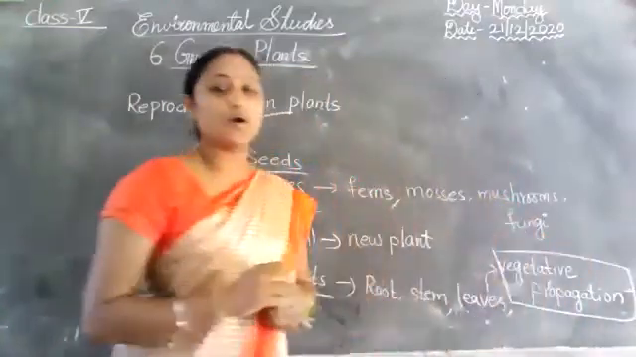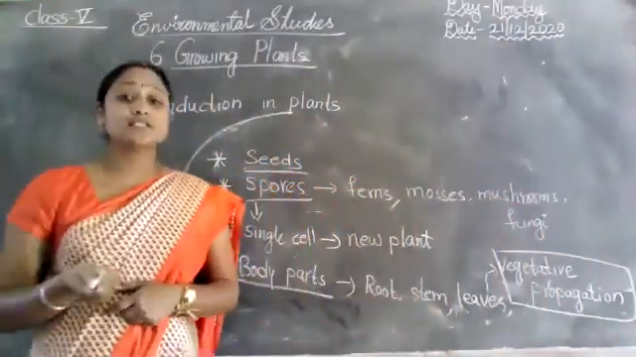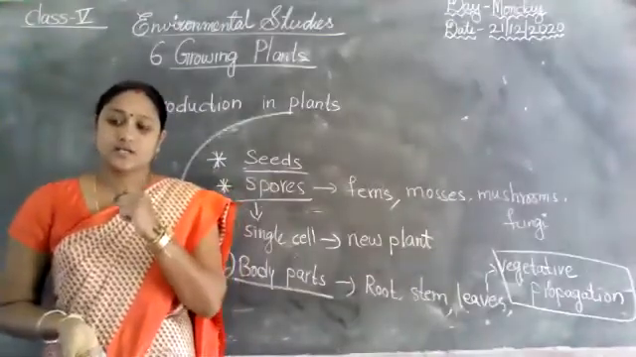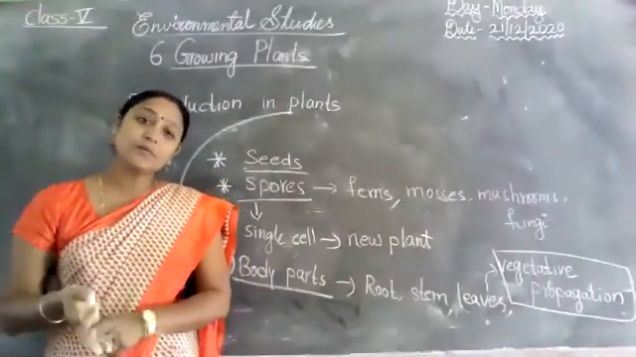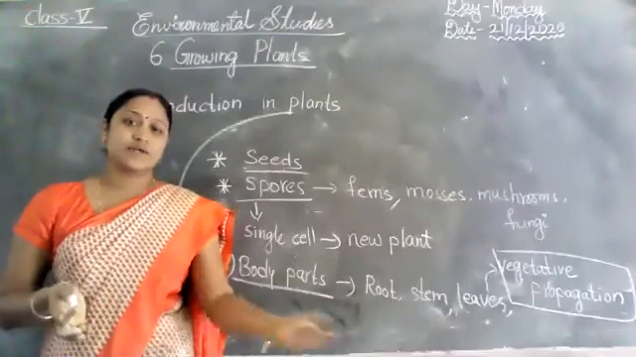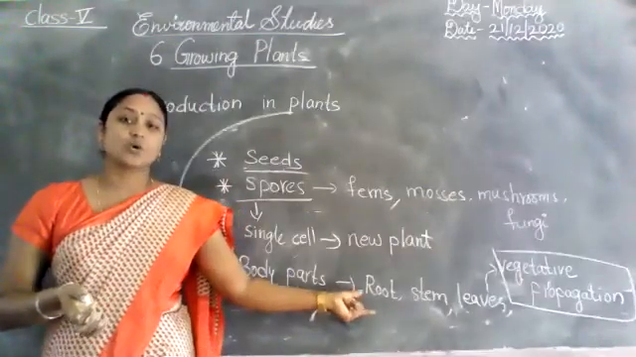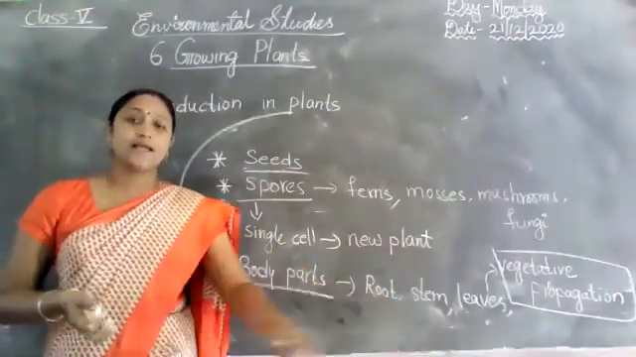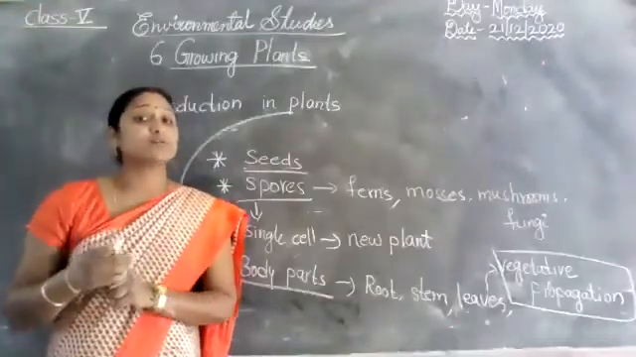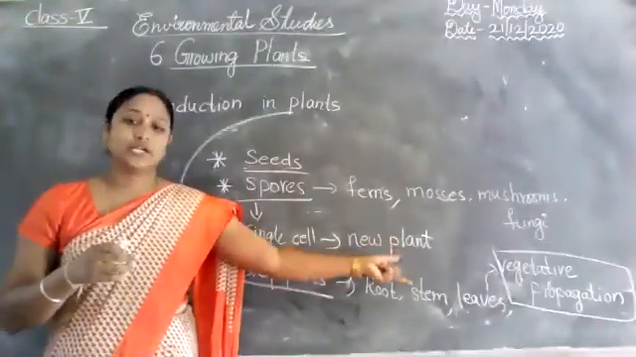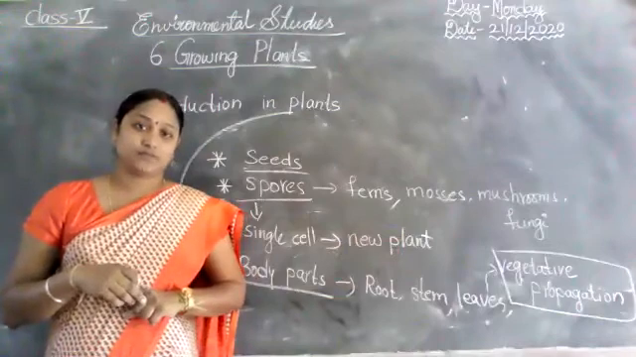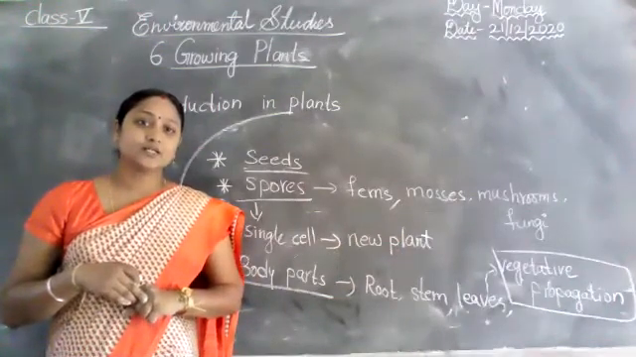What is vegetative propagation? Some plants reproduce from their body parts. What are those body parts? Such as root, stem and leaves. So this type of reproduction is called vegetative propagation. Did you understand, all the children?